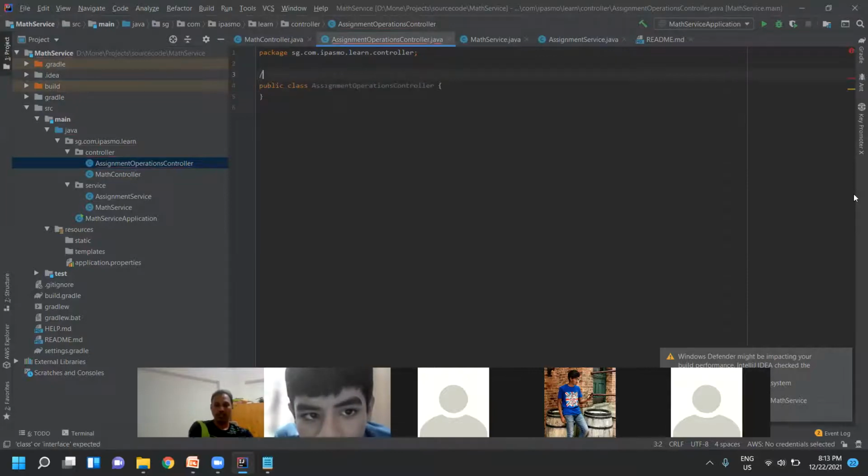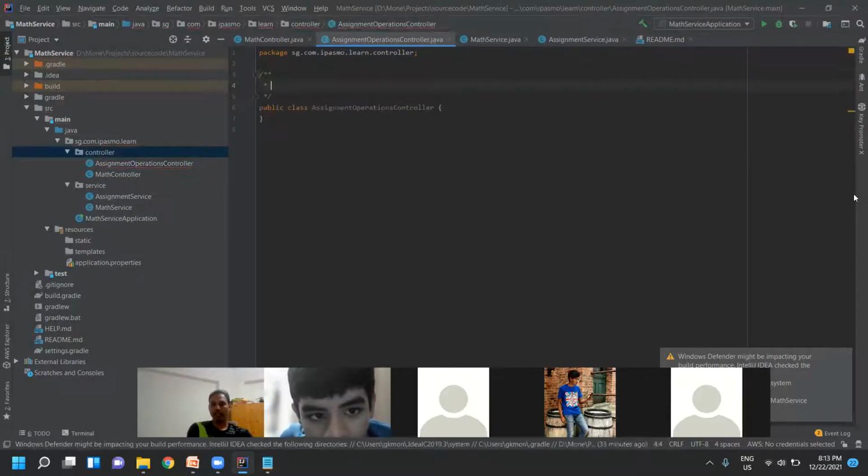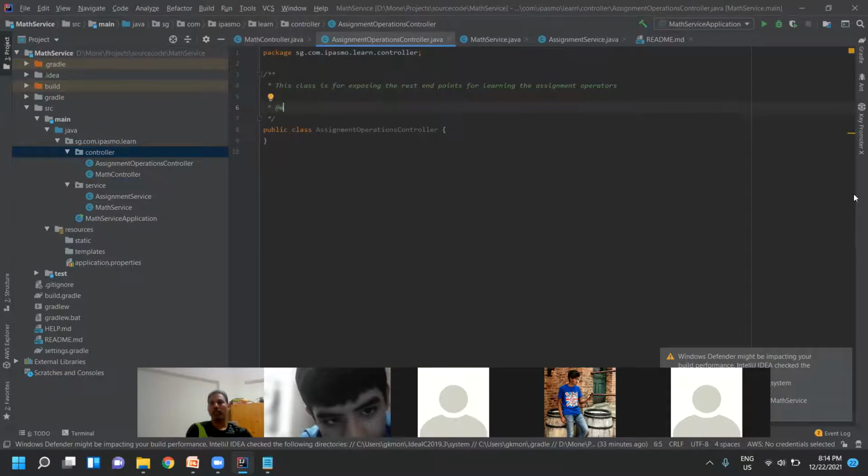Anita, how about you? This is very important. As soon as you write any class, you have to write the documentation comment. This class is for exposing the REST endpoints for learning the assignment operators. Okay, and then who is writing this program? Author, at the rate author, and then I'll write this.